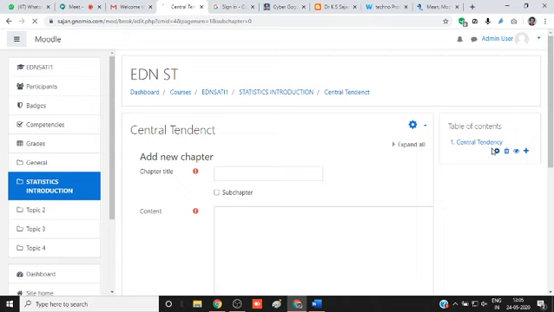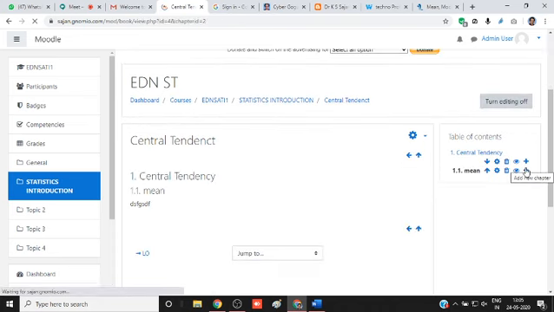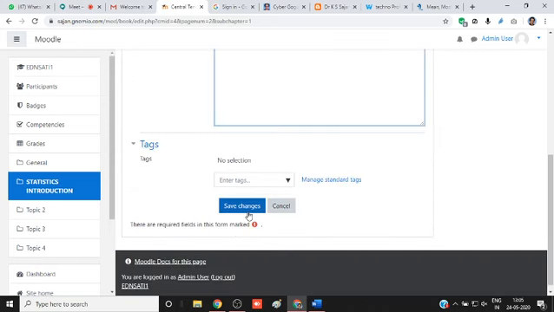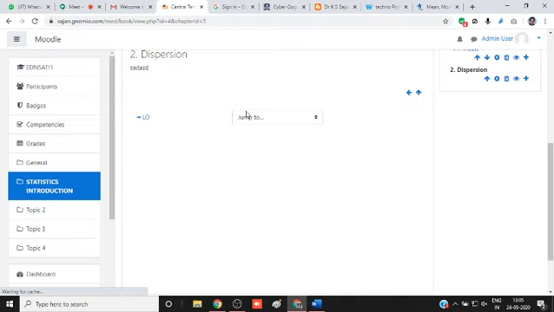Okay, see now 1.1. In that way, navigation is very good. Then second is dispersion, measures of dispersion. Click here, dispersion. Dispersion is not a subchapter of central tendency, so I untick it and here type the matter and save changes. See now the navigation. First one is central tendency, second one is dispersion. Here 1.1, then 1.2 median, 1.3 mode. In that way you can add all your materials here.